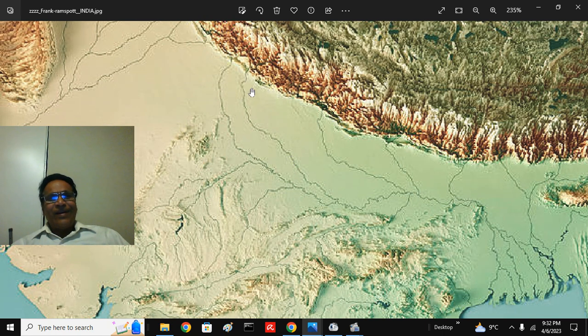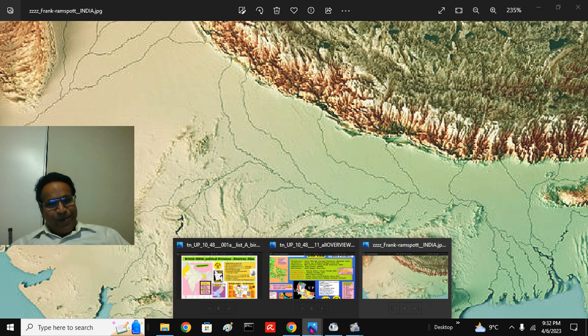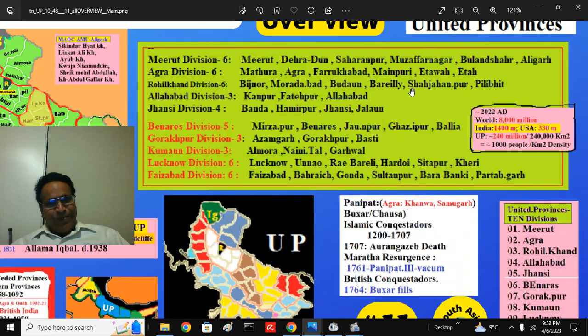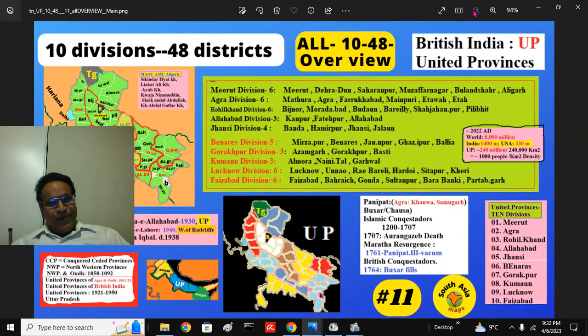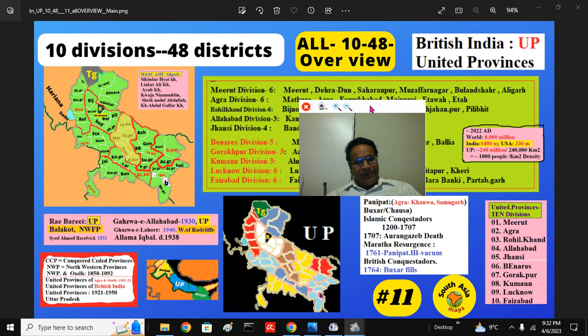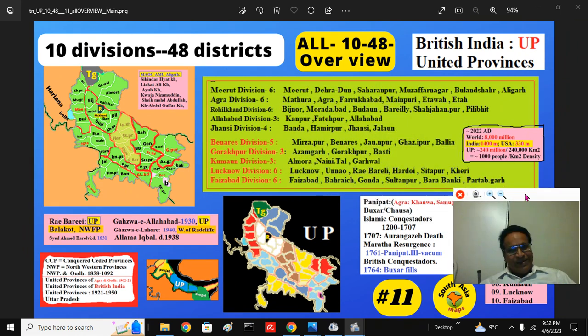This is the Rohilkhand, cut through by the Ram Ganga, so east of Ganga. So essentially you have Bijnor and Rampur Princely State, Moradabad here, Badaun here, and you have the Pilibhit and Shahjahanpur districts. So we got all the districts, and fascinating. This was our important topic today, an overview of 10 divisions, 48 districts of the United Provinces.